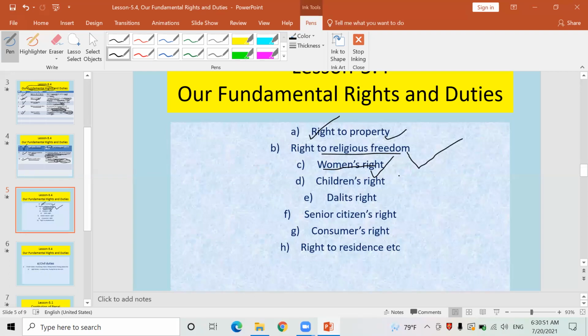Under this right, there are so many provisions made under women's right. 33% of seats have been reserved in each and every organ of the Nepal government for women. It also comes under women's rights. Similarly, parental property has been guaranteed to women. This also comes under women's right.